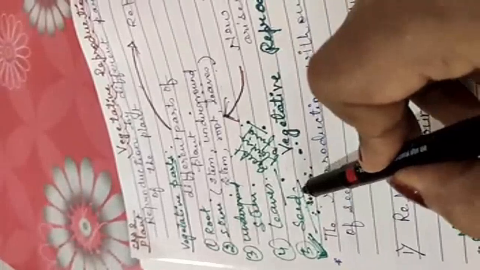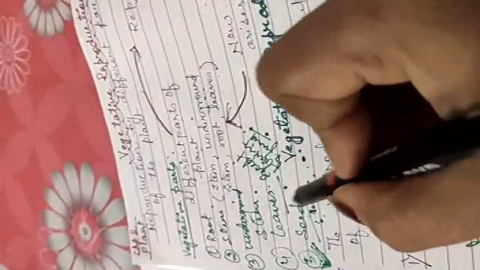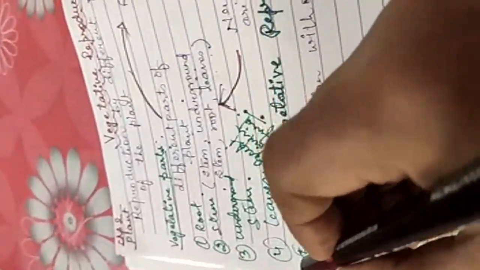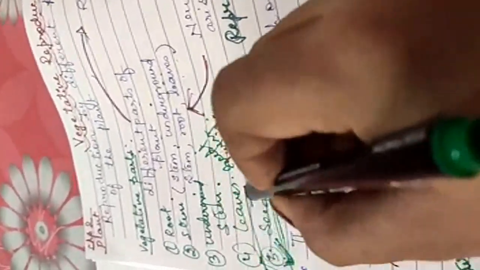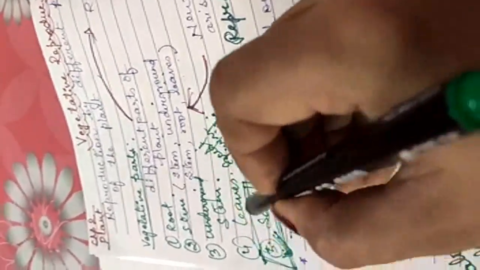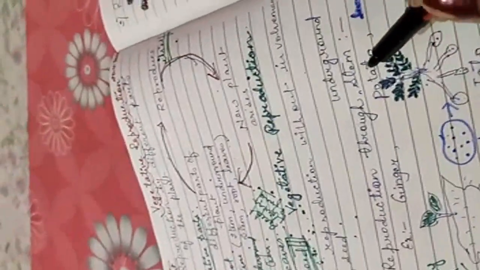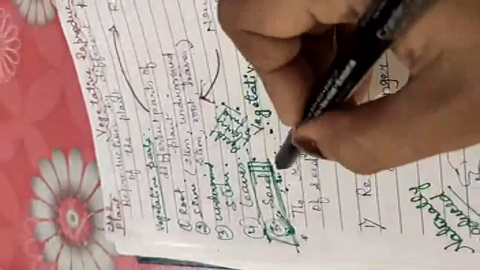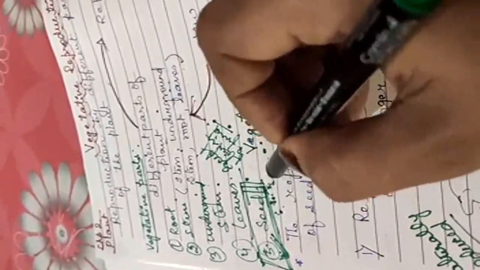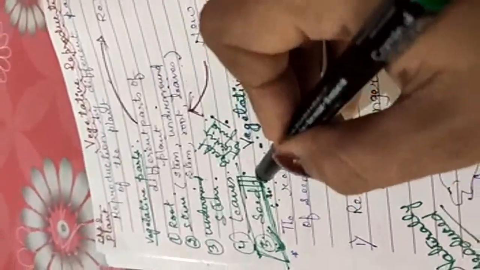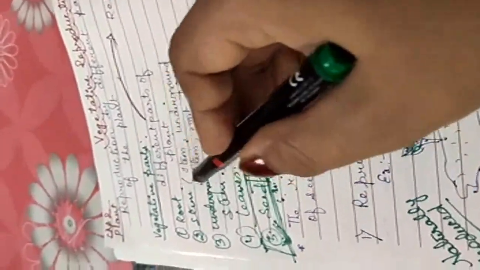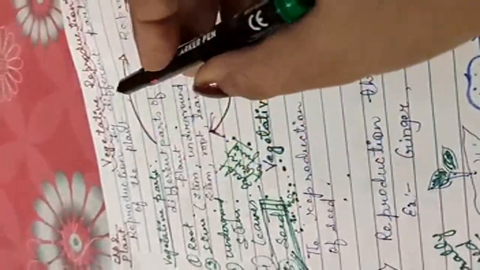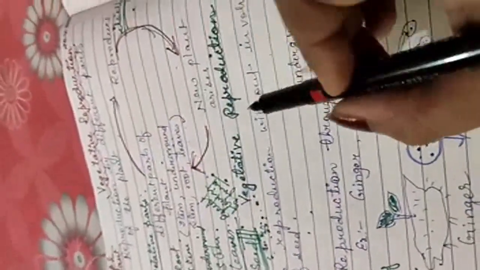Here there is no part of seed. In this vegetative reproduction there is no need of seed. Because seed also helps in sexual reproduction, seed is not included in the vegetative reproduction process. Only the four are included.